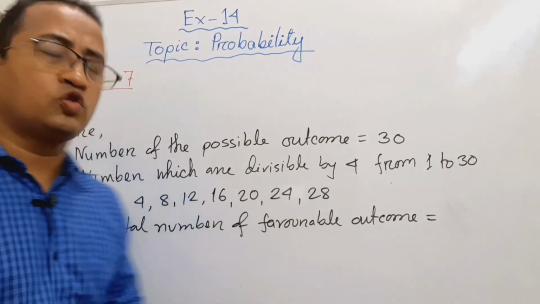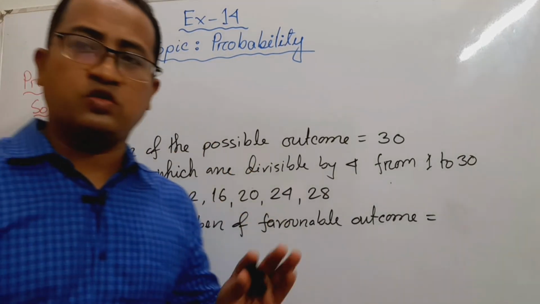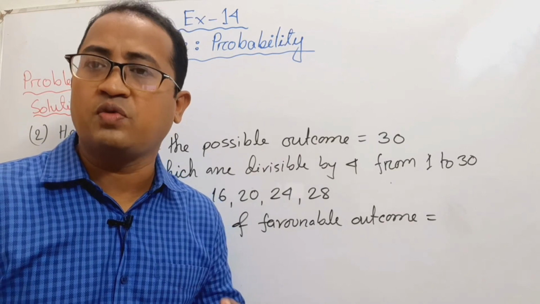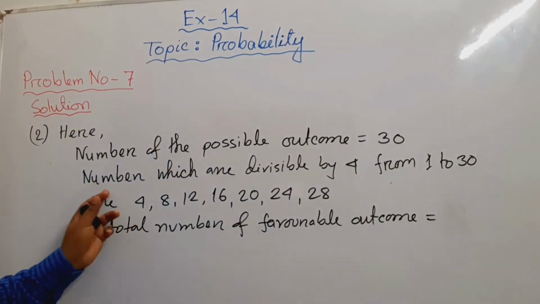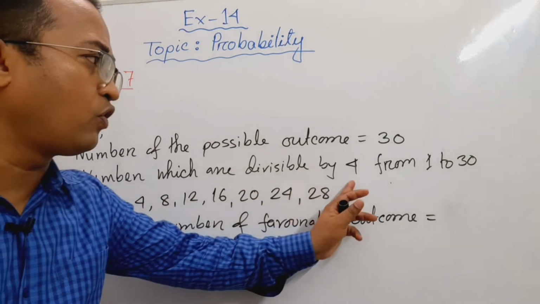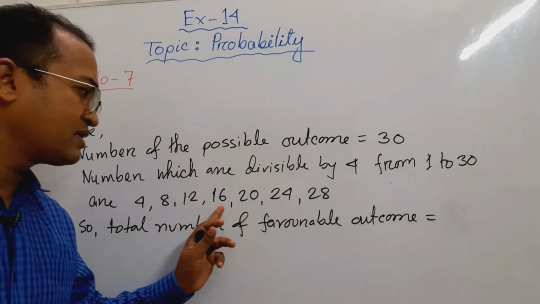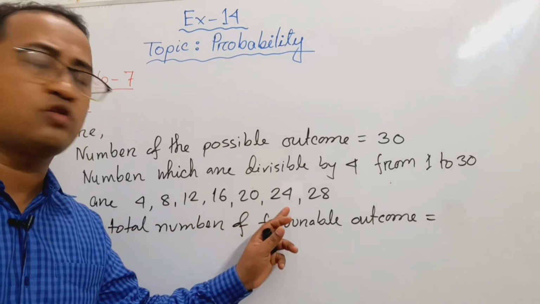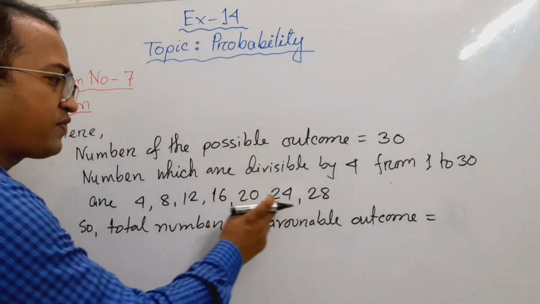Now the second question. Look, here the number of possible outcomes is also 30. The number of possible outcomes is always 30 from all the 4 parts. Numbers which are divisible by 4 from 1 to 30 are 4, 8, 12, 16, 20, 24 and 28. Look, how many numbers? 1, 2, 3, 4, 5, 6, 7.